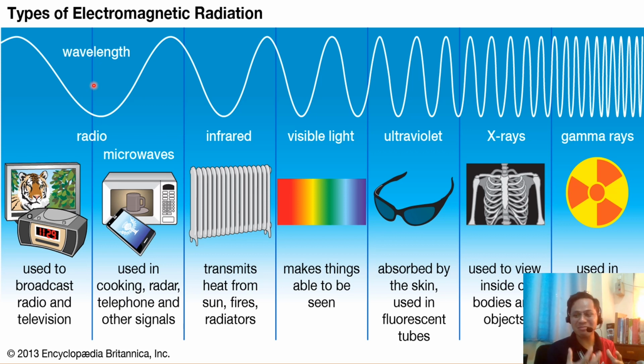So buot pasabot ani is mas mo penetrate si gamma rays. It's because mubo siya og kanang wavelength pero taas siya og frequency. Si radio wave pod taas siya og wavelength pero mubo siya og frequency. And in that case, mas mo penetrate si gamma rays compared kang radio wave.